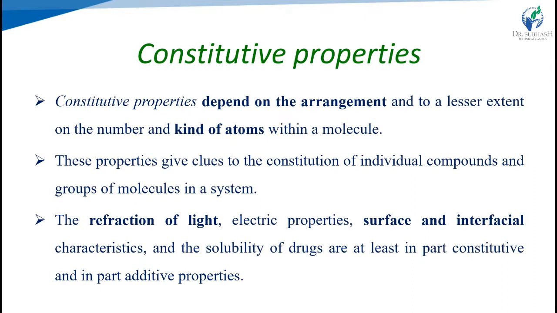Examples are the refractive index, that is the refraction of light, and the optical rotation. These are the examples considered under constitutive properties.